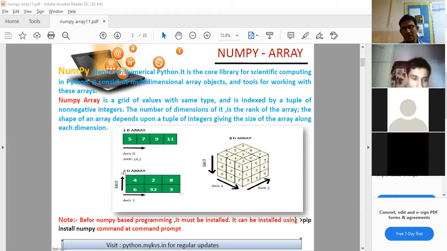So in the bottom line, it is explained how to install NumPy if your software does not have it. You can install it by pip install and then the name of the package. So in this way you can install. Mostly NumPy is pre-installed in Jupyter Notebook, so you need not install it.